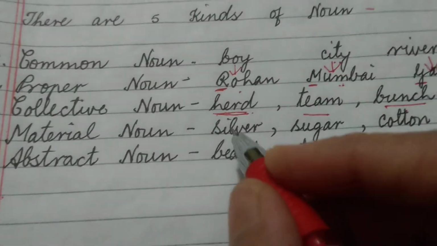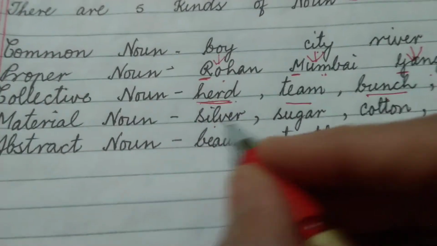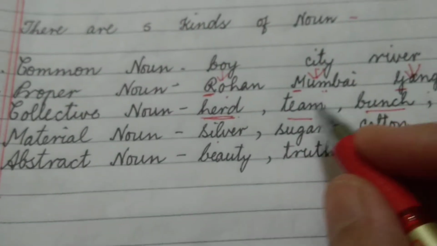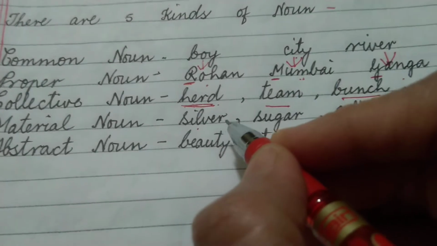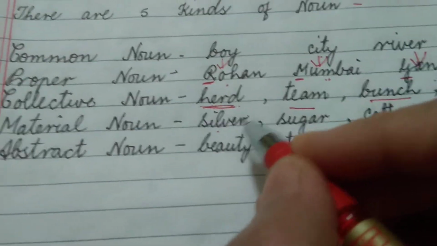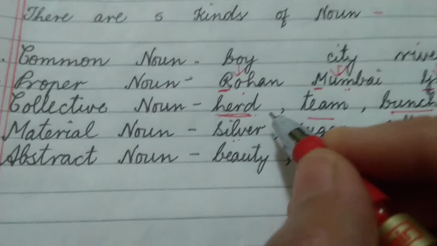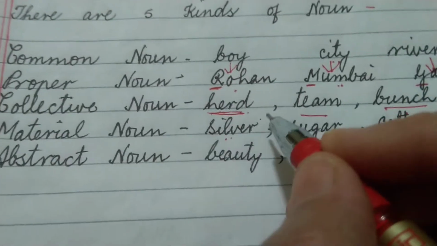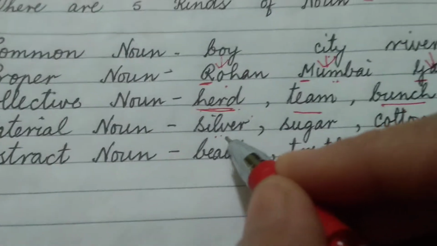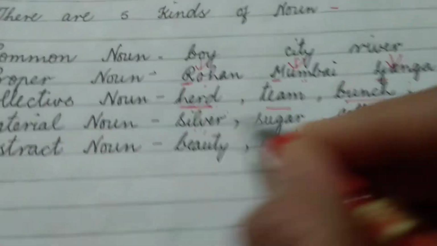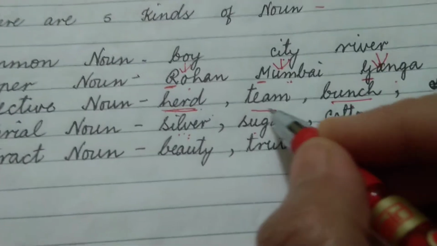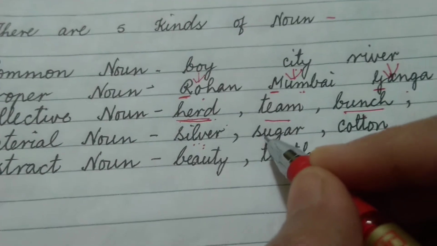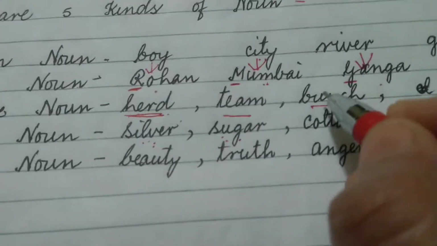Material noun. Now, a material noun refers to something from which some other thing can be made. Such as ornaments are made of silver and gold. So silver and gold are material nouns because when ornaments are made, silver and gold are used as matter. Sugar. Sweets are made of sugar. So sugar is a material noun because sugar is used to make some other thing.